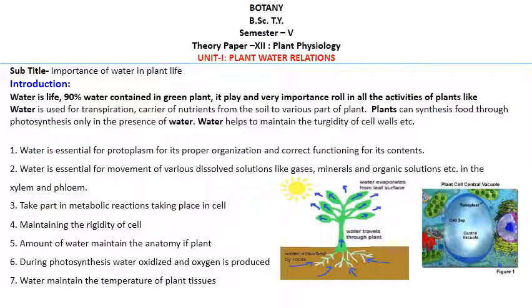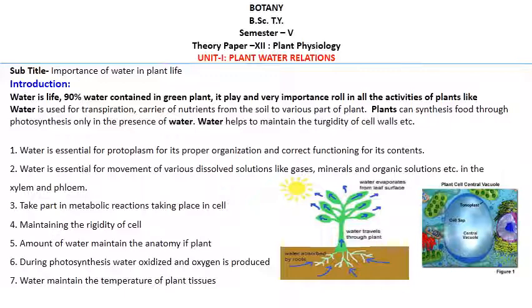So we know the importance of water in animal life, and water is required by everyone. Water is life. This is the common sentence everybody knows, because we cannot live without water. Nearly 90% of a green plant is water, and the same in animals. It plays a very important role in all the activities of plant life.